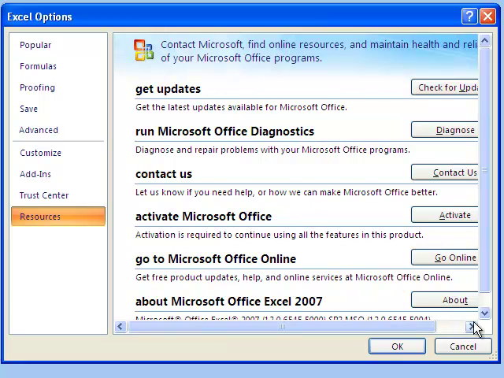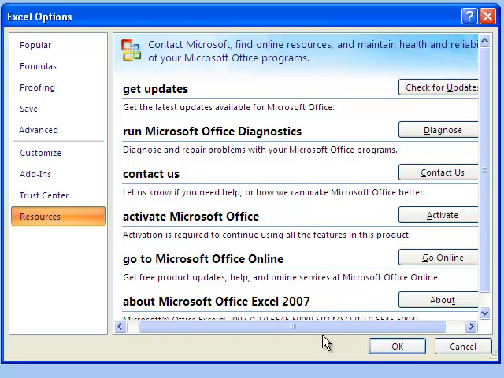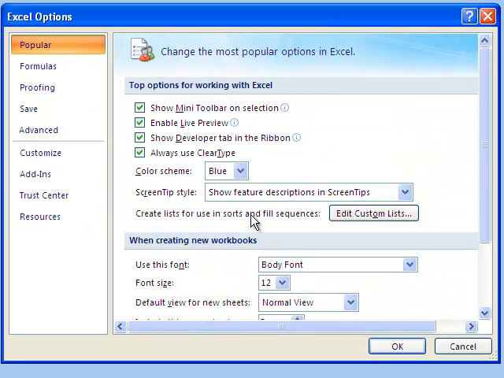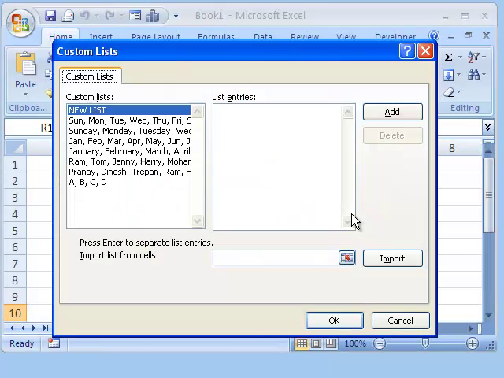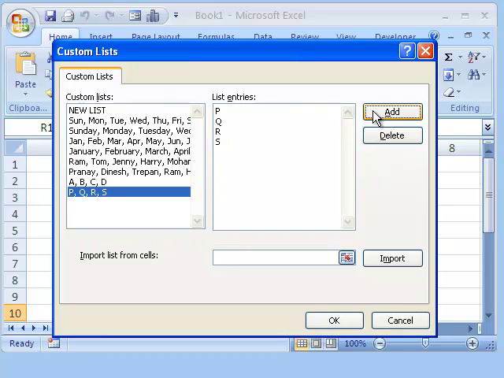But I was also looking for the custom list. Let me see whether we can find that. There it is. In Popular we have the edit custom list, so you can add lists here. For example, you could add here P Q R S, so this would be a new list. Add. When we write this data into the Excel worksheet and do an autofill, it will automatically display the data.